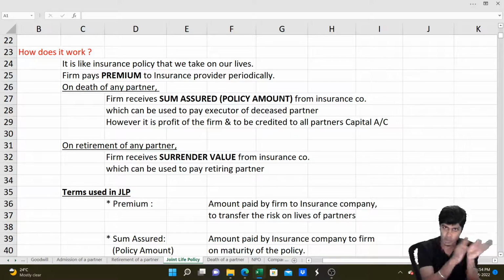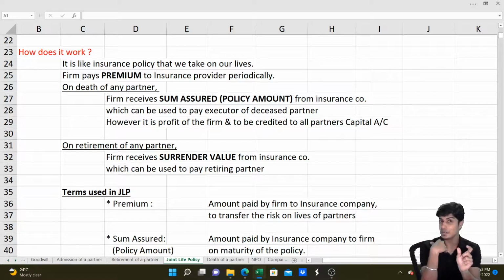So remember this. JLP can be treated in two ways: as an expense or as an asset. If it is treated as an expense, the entire premium paid would go to P&L. So the entire policy amount or surrender value we receive will also go to P&L and be shared between all the partners in profit sharing ratio. However, if JLP is treated as an asset, then the surrender value of JLP will appear in the balance sheet.